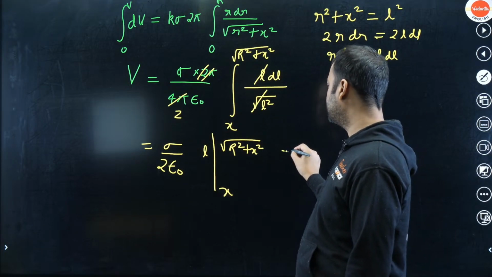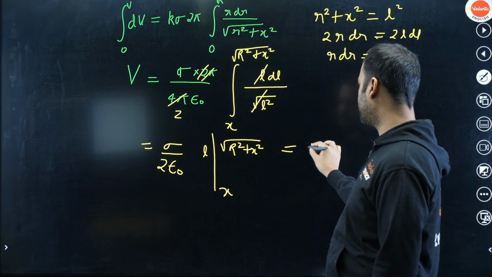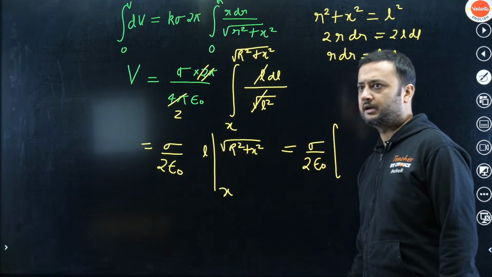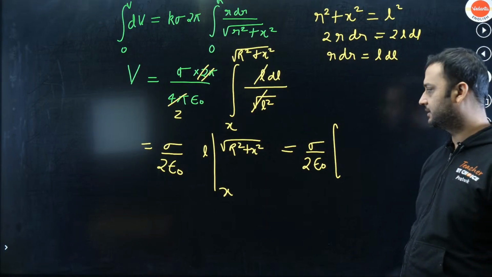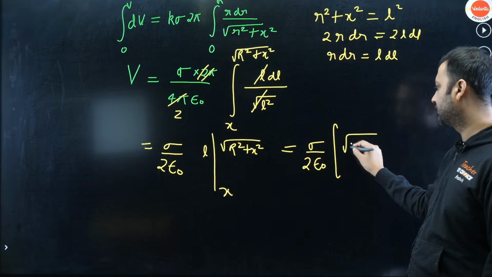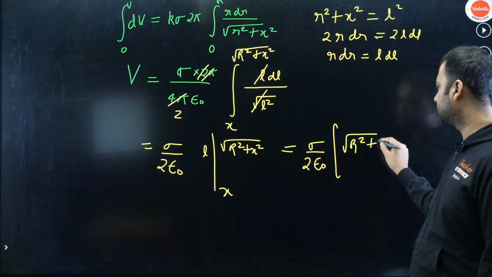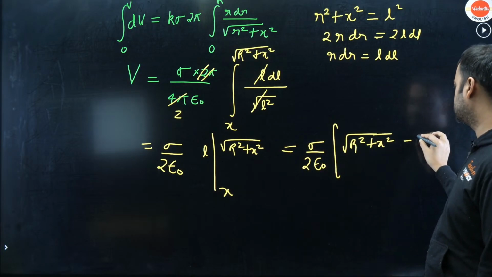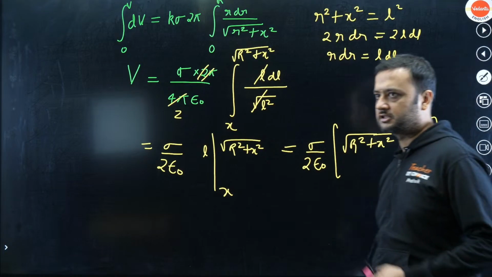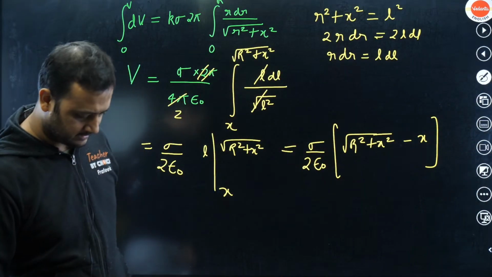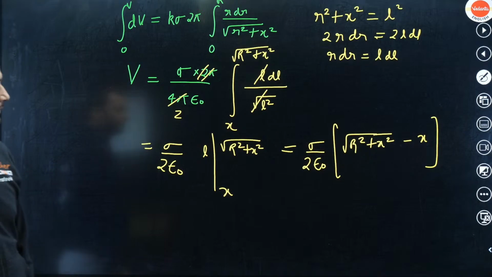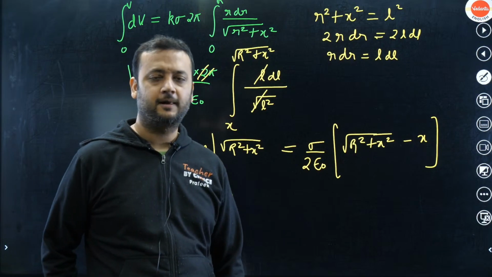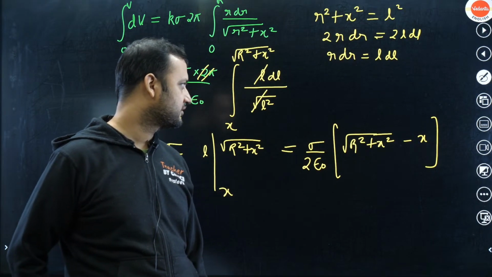Okay, so that means what do we get from here? Sigma upon 2 epsilon naught. And if you put under root of r square plus x square in place of L, so you will get under root of r square plus x square minus, if you put x instead of L, so you will get this. So this is the formula which you should remember. This formula is useful for writing the potential of a disk. Under root of r square plus x square minus x.